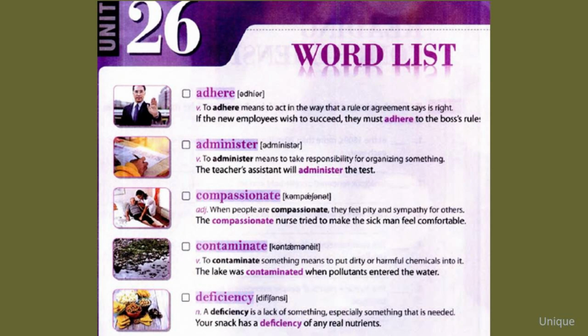Contaminate. To contaminate something means to put dirty or harmful chemicals into it. The lake was contaminated when pollutants entered the water. Deficiency. A deficiency is a lack of something, especially something that is needed. Your snack has a deficiency of any real nutrients.